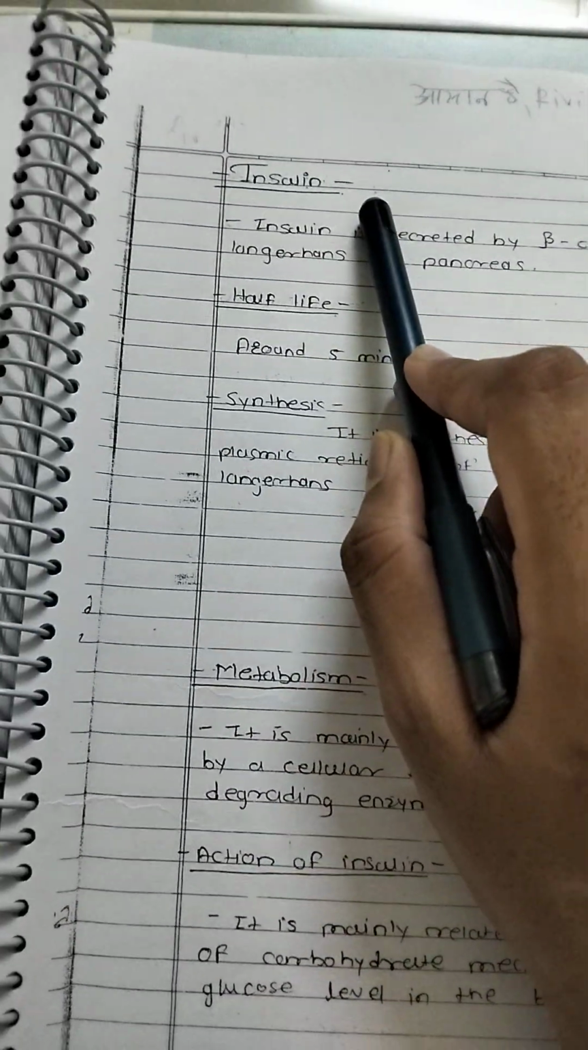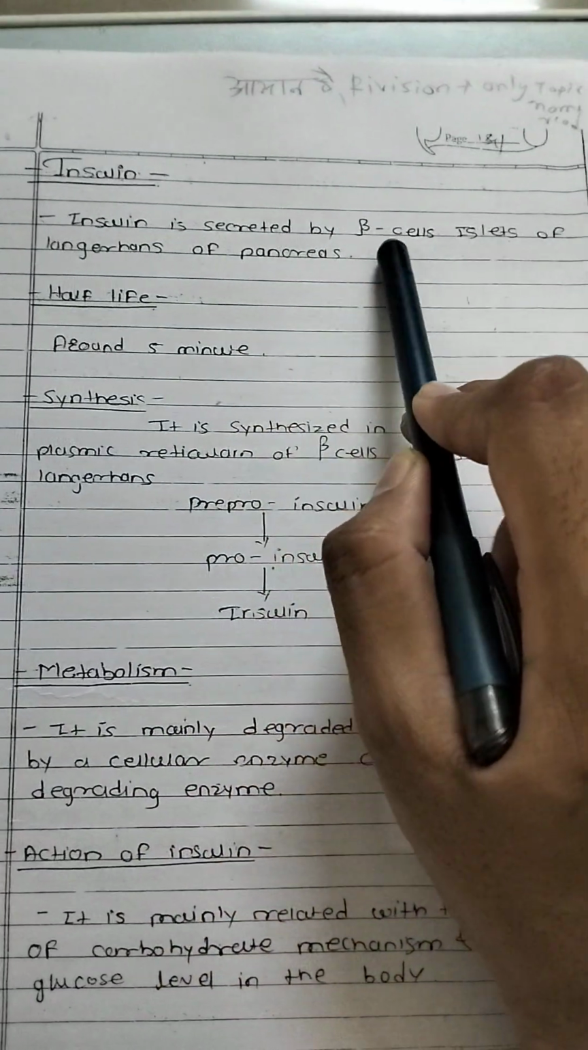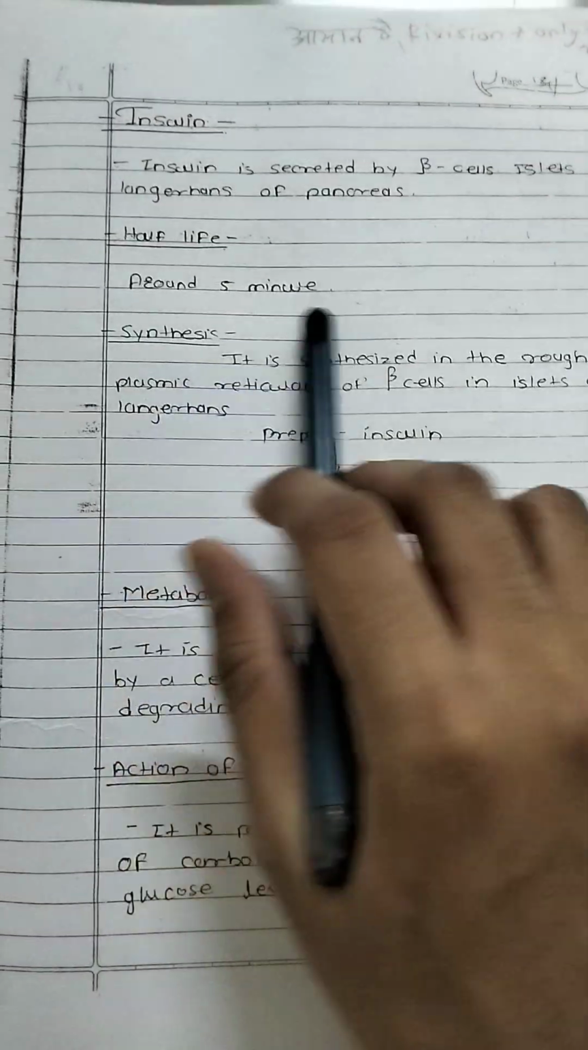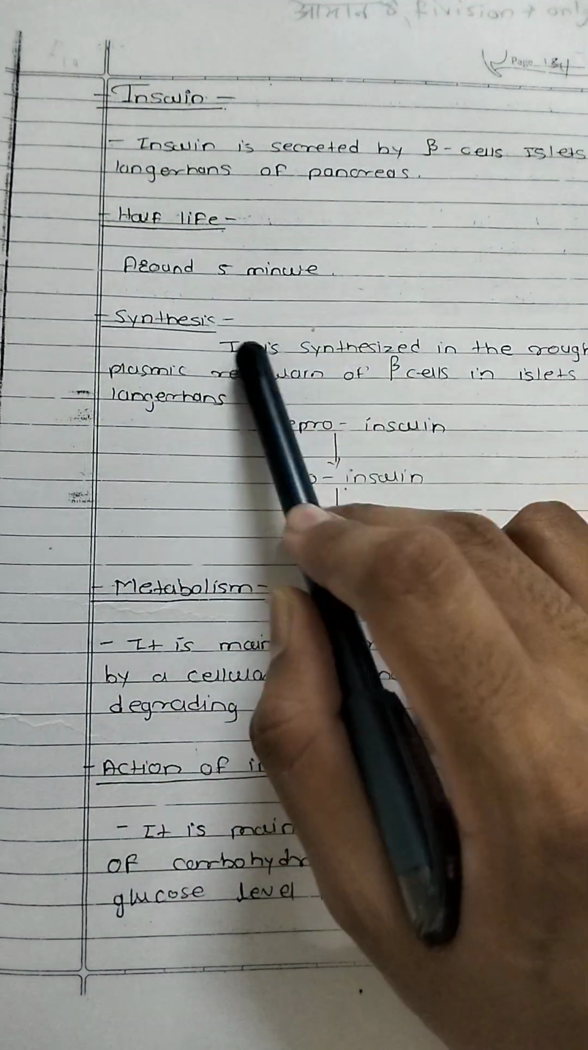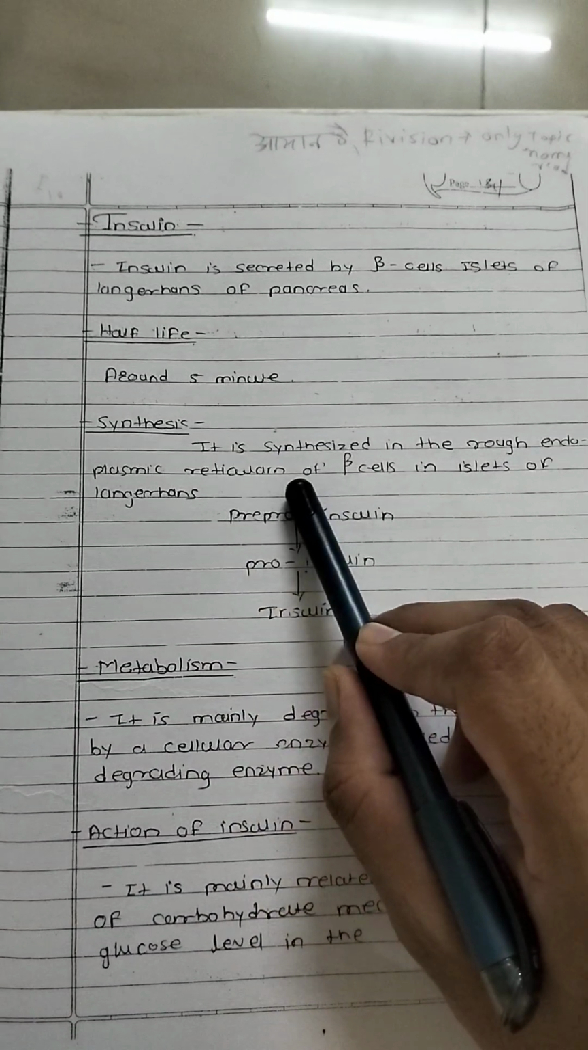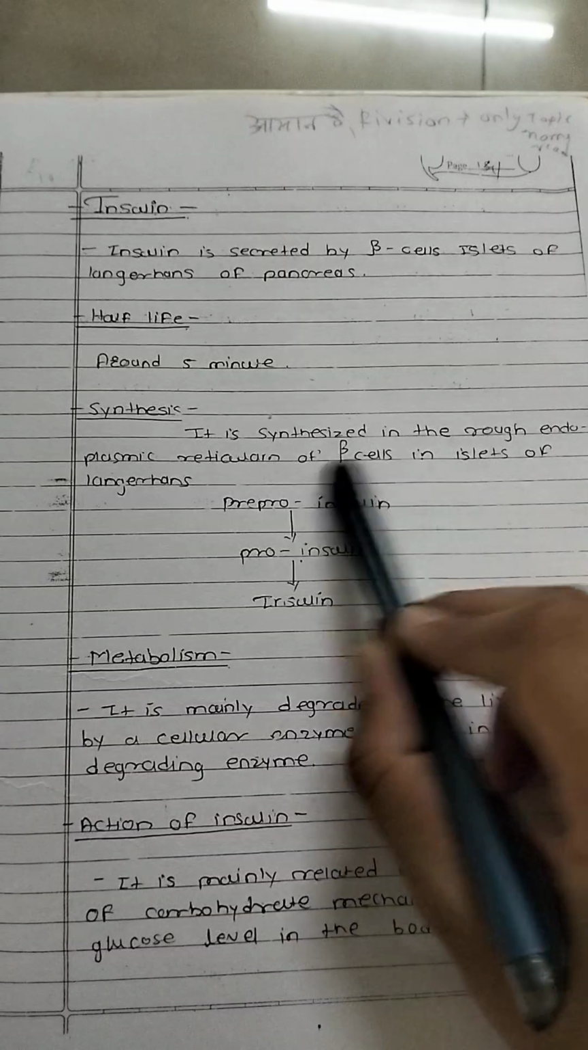Insulin. Insulin is secreted by the beta cells of the islets of Langerhans of the pancreas. Half-life is around 5 minutes. Synthesis: it is synthesized in the rough endoplasmic reticulum of the beta cells in the islets of Langerhans.